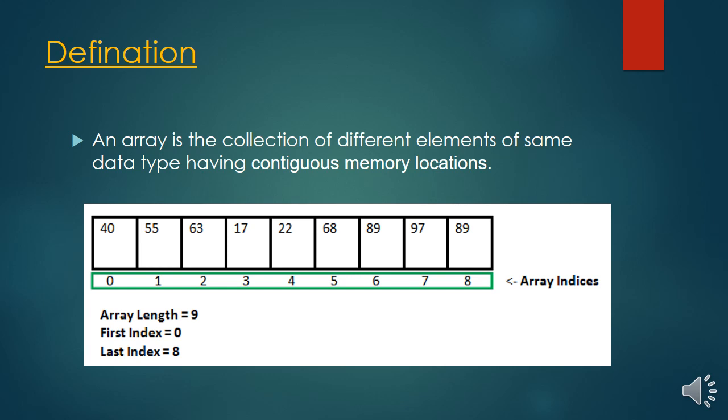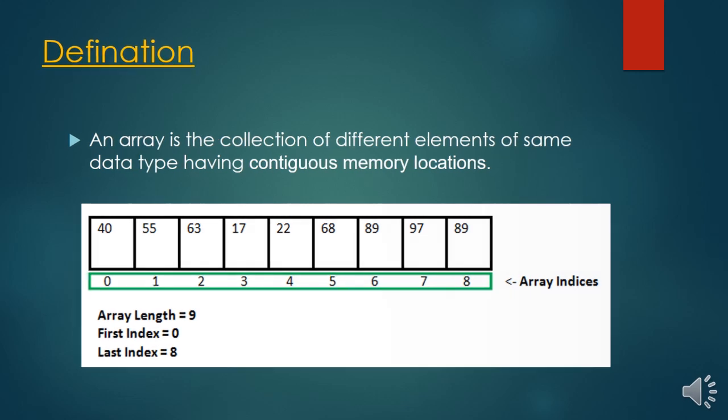Here 40, 55, 63, 70, 22. This is the data, and this is the collection of data. This is the internal structure of memory. And 0, 1, 2, 3, 4, 5 up to 8. This is the array index. If we see in this picture, there are totally 9 elements in this array. So the total length of this array is 9, and this 0 is the LSB, and this is the MSB. So next slide.